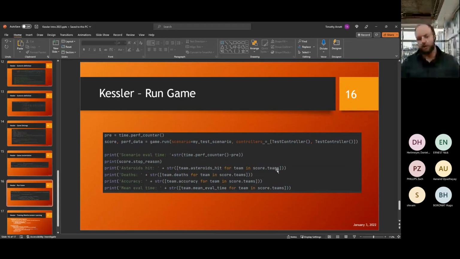You can also get information back from the scoring function per time step. The way you do that is by inheriting; basically you can create your own fitness class using the base class for score, and then you can modify the time step update. So if you want to do something more like traditional reinforcement learning, where you need updates on the score every time step, you can do that as well.